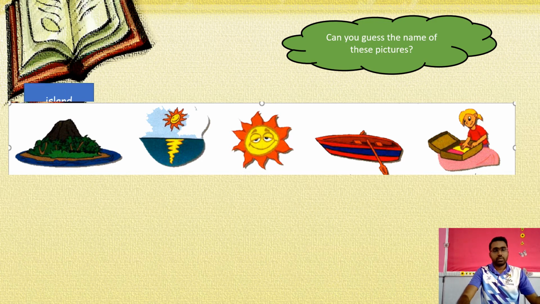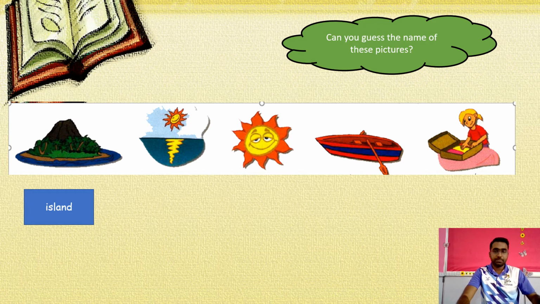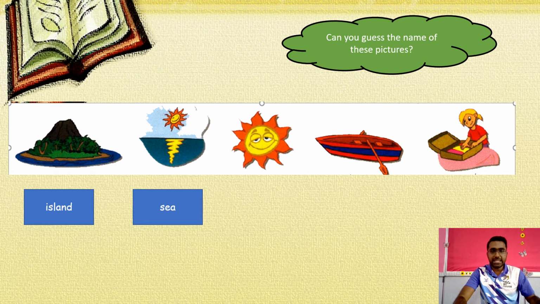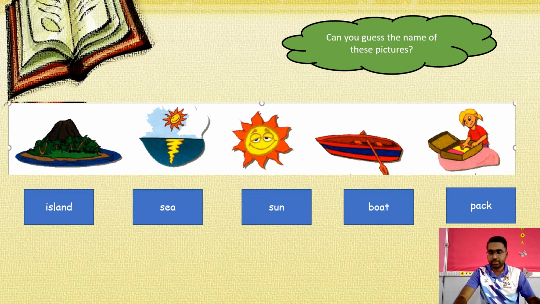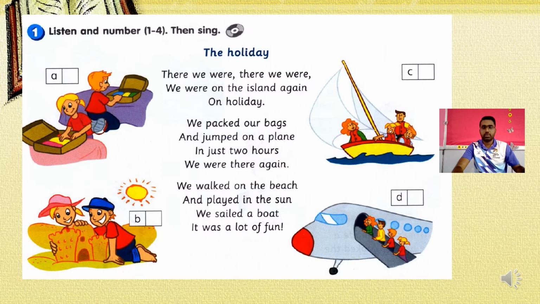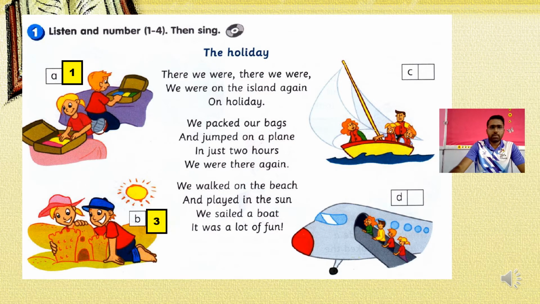Number 1 is island, number 2 is sea, number 3 is sun, number 4 is boat, number 5 is pack.